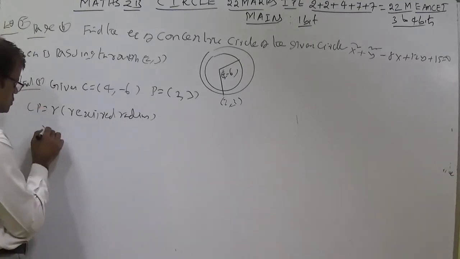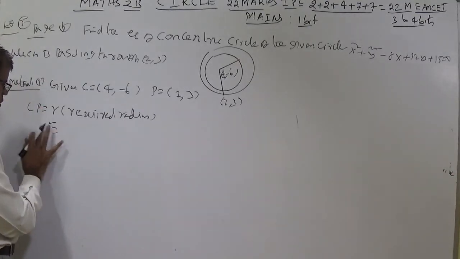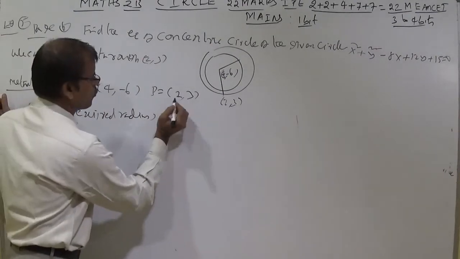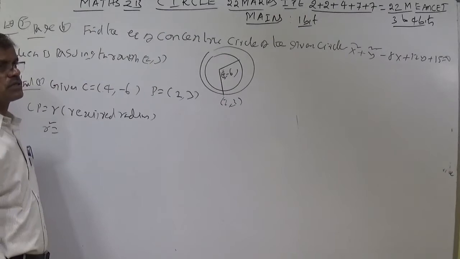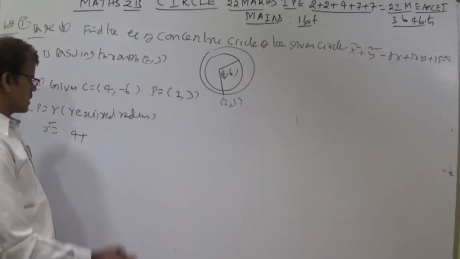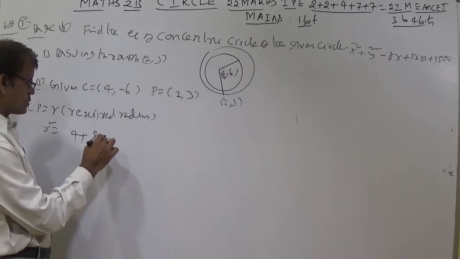4 minus 2 whole square. Here I am writing R square directly. R square is equal to 4 minus 2 whole square plus minus 6 minus 3 whole square. This is 4 plus 81, so 85.